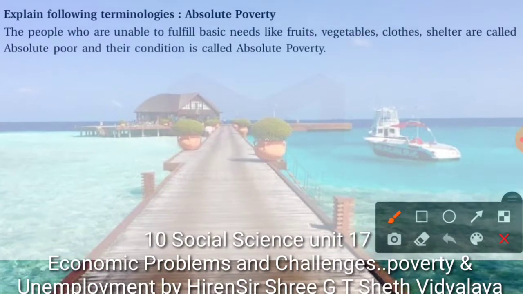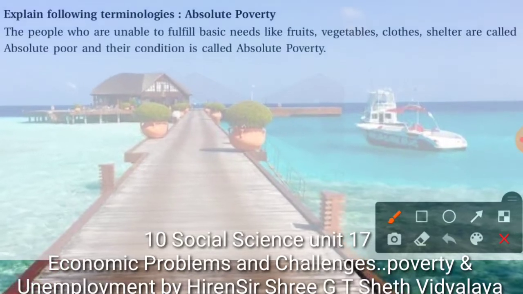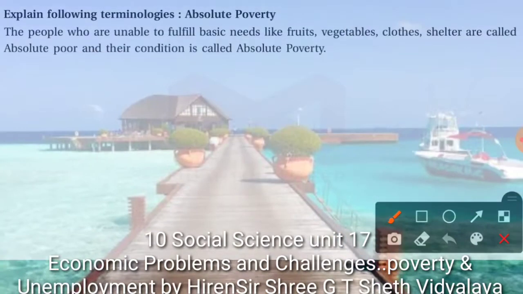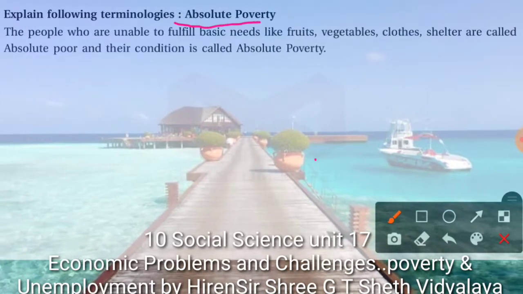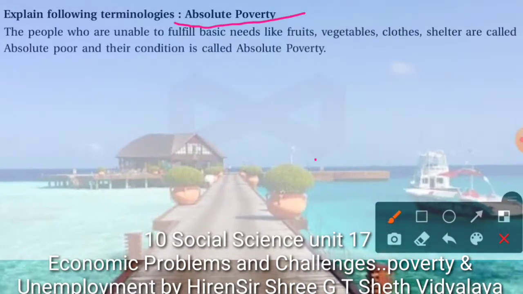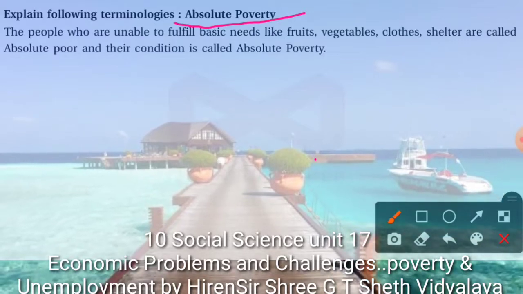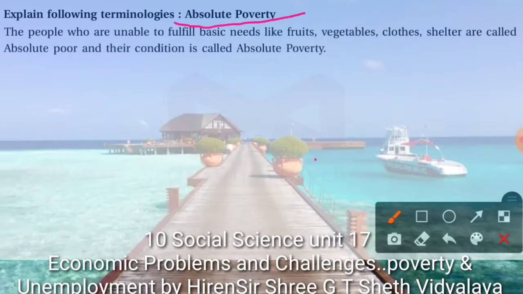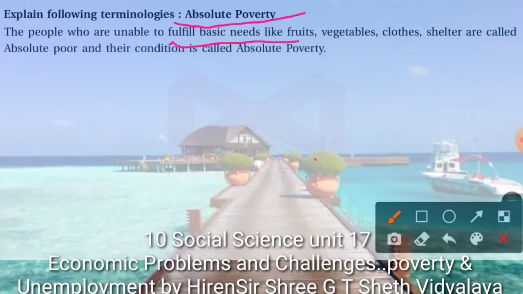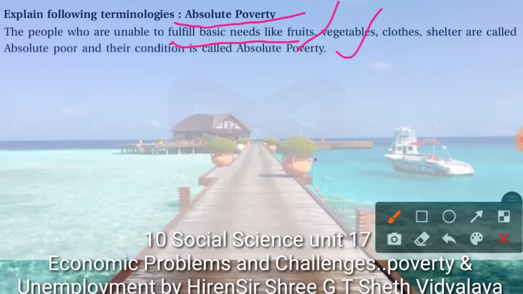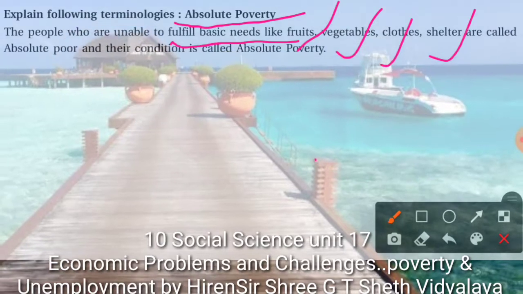So here, we can say there are two types of poverty. Among them, the first one is absolute poverty. Absolute poverty means real poverty: the people who are not able to fulfill basic needs like fruits, vegetables, clothes, and shelter.